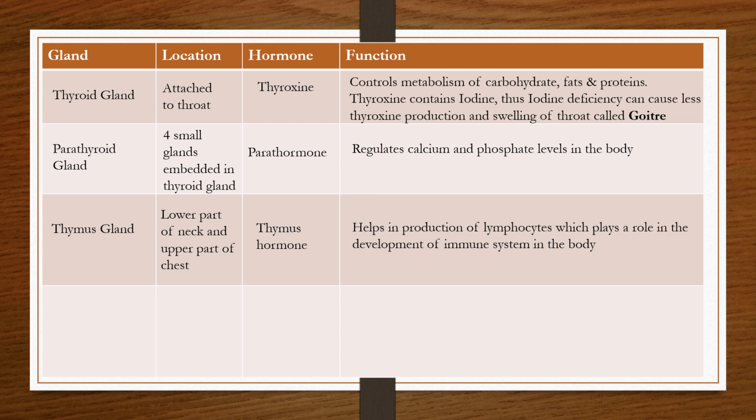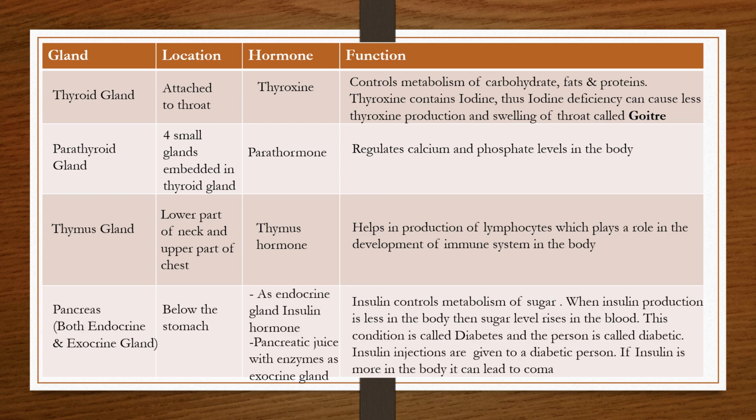Further coming down to the chest, below the throat and below the lower part of the neck and upper part of the chest is the thymus gland. Thymus gland produces thymus hormones, which again play an important role in the development of the immune system because it helps in the production of lymphocytes. If you remember, when we studied lymph, we studied about lymphocytes. These are cells which are present in lymph nodes which help in cleaning up the lymph, by cleaning up the dead tissues and the bacteria, viruses, etc., which are there in the lymph.